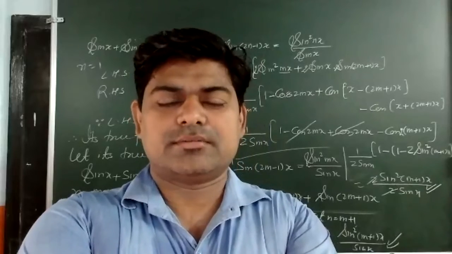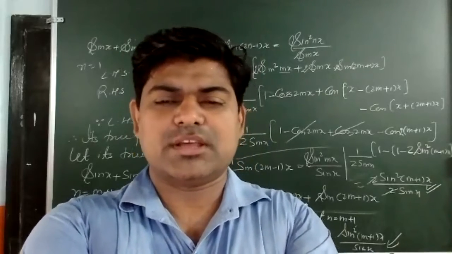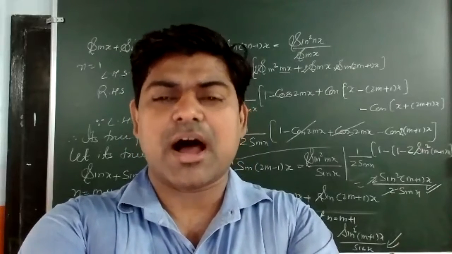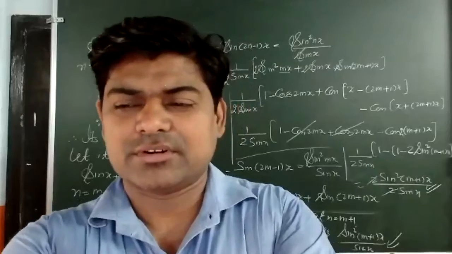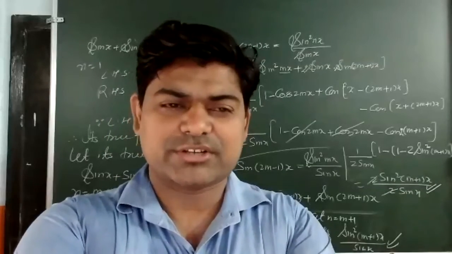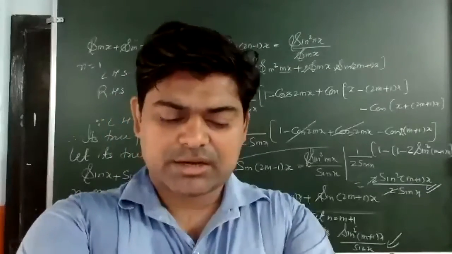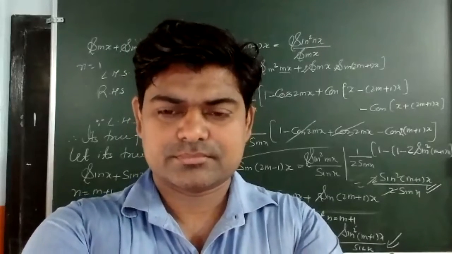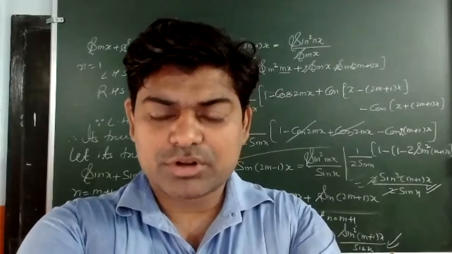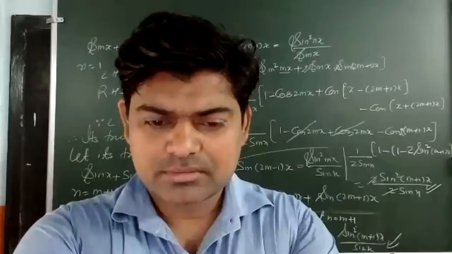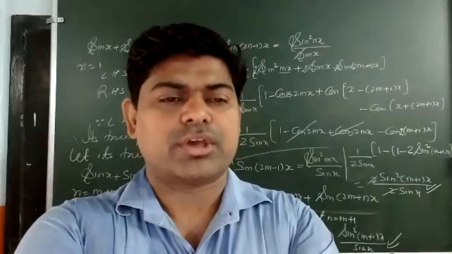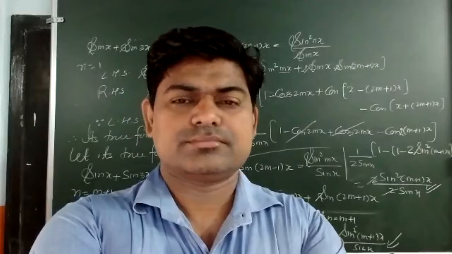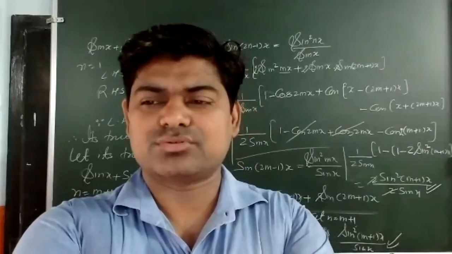Tell me, this question will be easy by solving small a, b, c, d. We will take capital A as the set of the maths students, capital B as the set of the chemistry students, and capital C as the set of the physics students. By which method do you want to do this question? Sir, I think the small a, b, c method will be easy. So explain it, let the other students know.